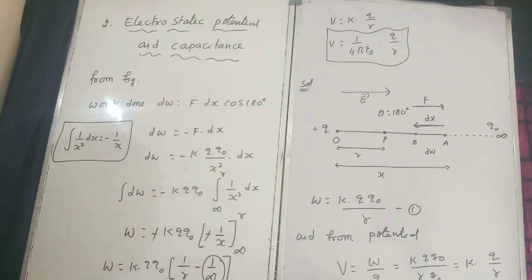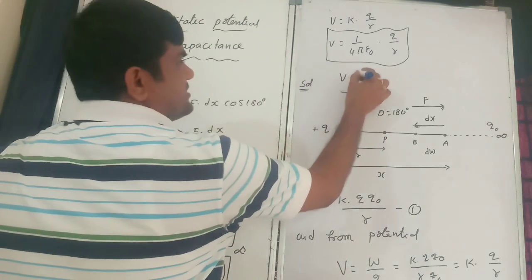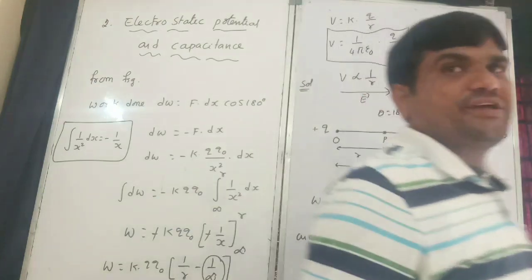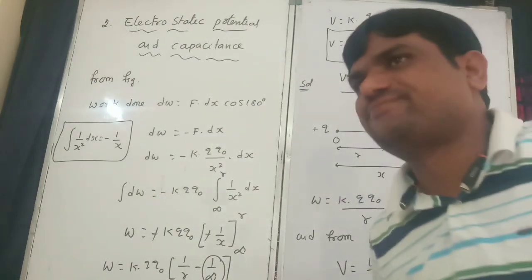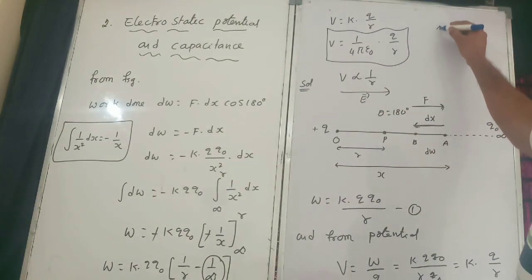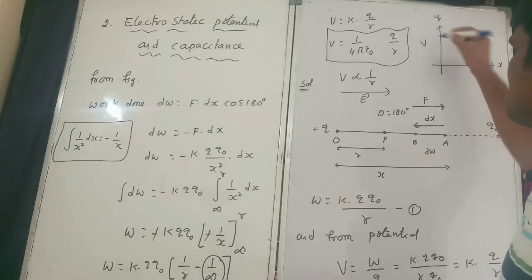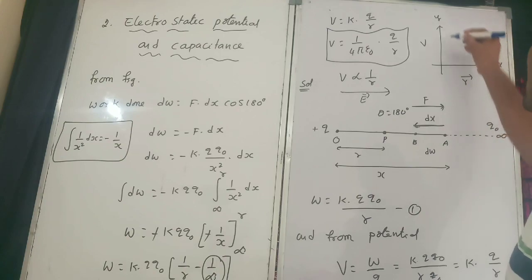What is the relation? V is inversely proportional to R. If I draw the graph, with x-axis and y-axis, this is the potential and this is the distance. So the graph